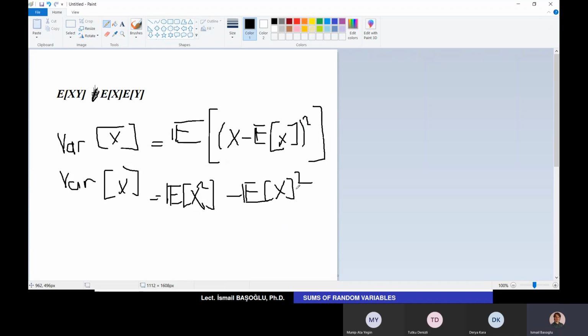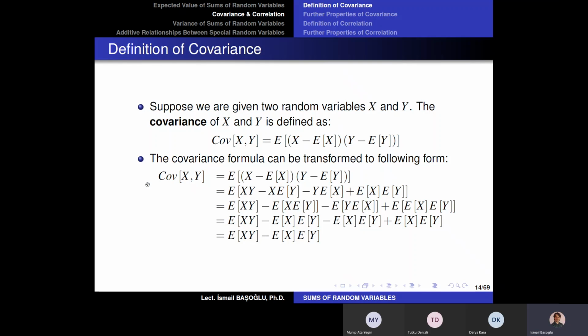Similarly, I can also determine the covariance of X and Y by transforming the classical definition into another form, and it becomes the expected value of X times Y minus the expected value of X times the expected value of Y. So instead of the expected value of X squared in the variance formulation, in the covariance we have the expected value of the product of these two random variables, and we subtract the product of the individual expectations.